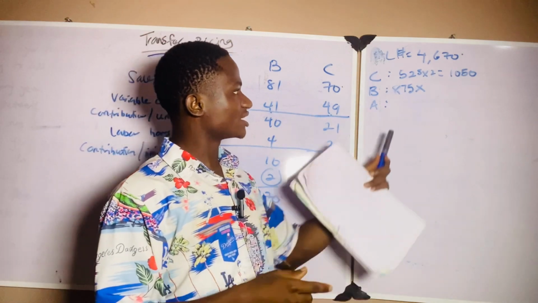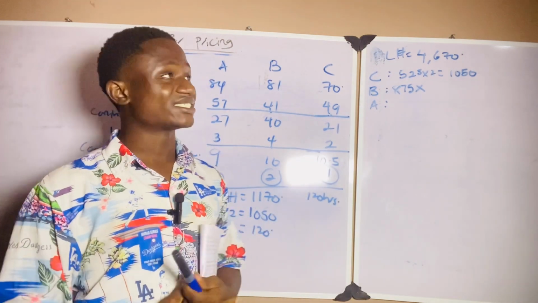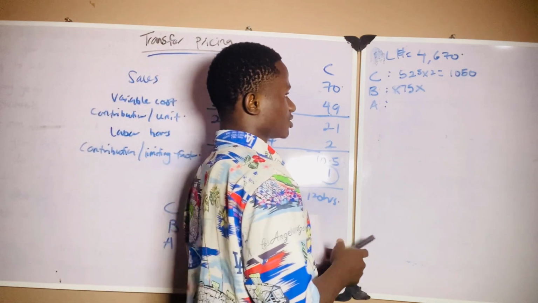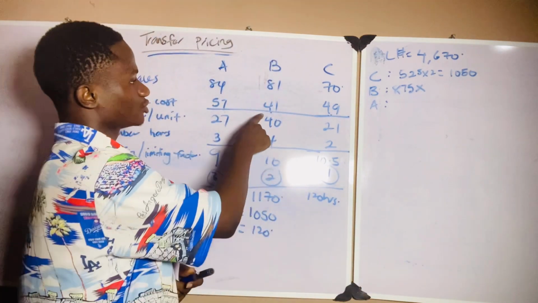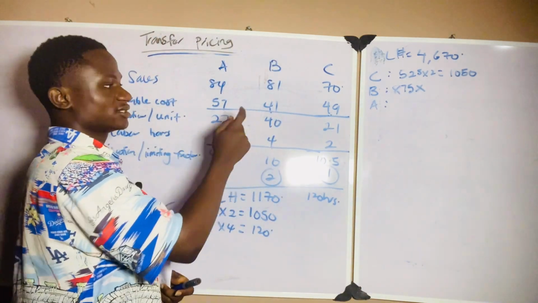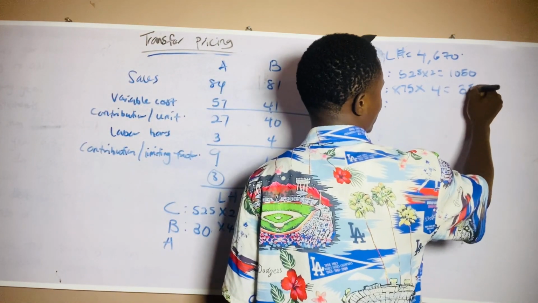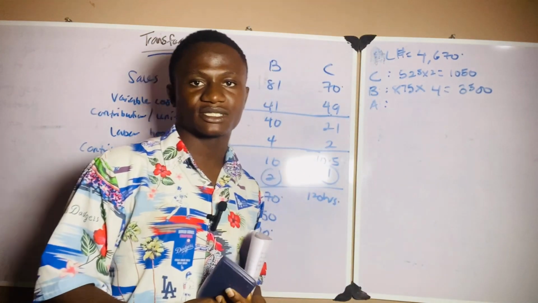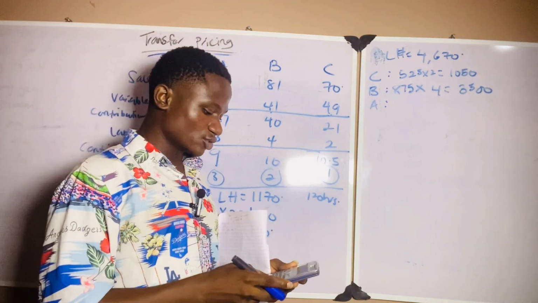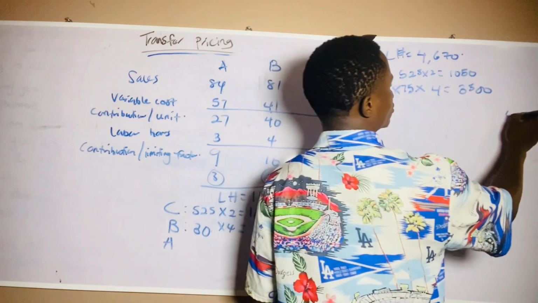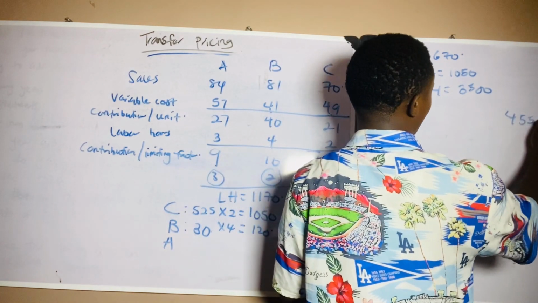Let's see if we can still produce the whole of 875 from our labor hours. So 875 times, what is the labor hours required for producing 1 unit of B? It is 4 hours. So 875 times 4 is 3,500 labor hours. Now 3,500 labor hours plus 1,050 labor hours gives us 4,550 labor hours.